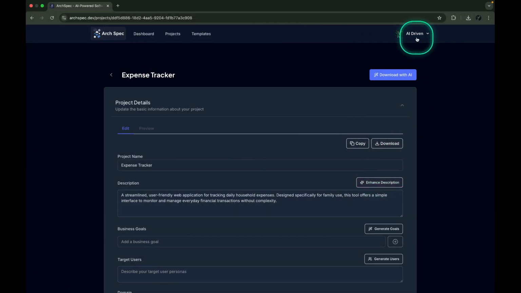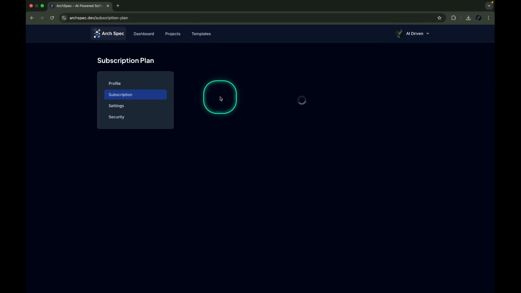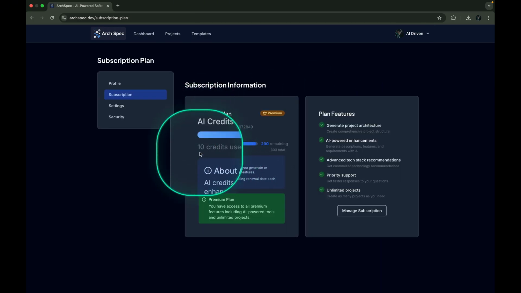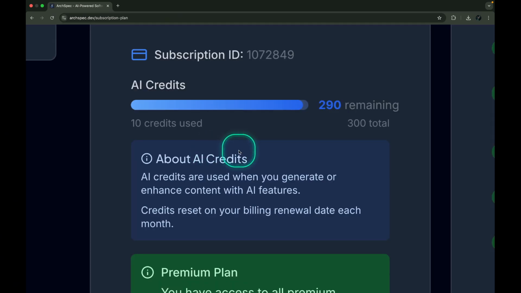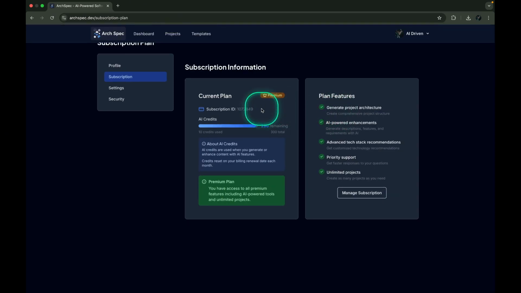You might be wondering if ArchSpec is paid. Yes, if you're using the hosted implementation and want AI enhancements, you need to subscribe. However, you can also use it to create specifications manually.